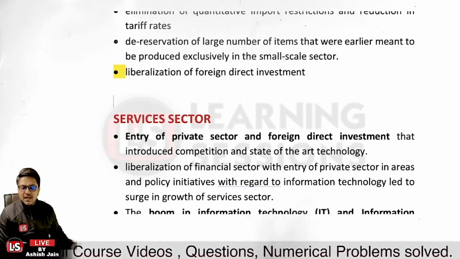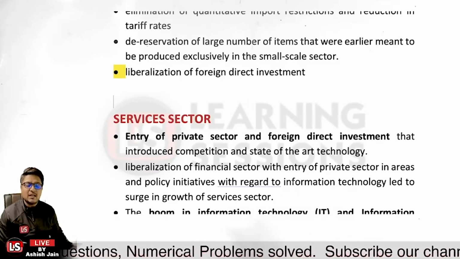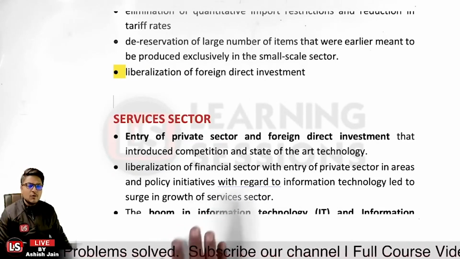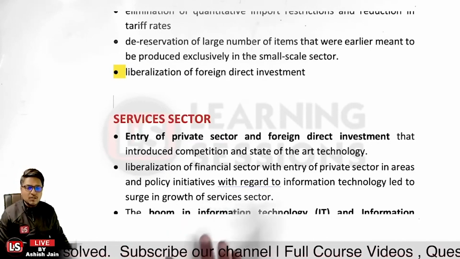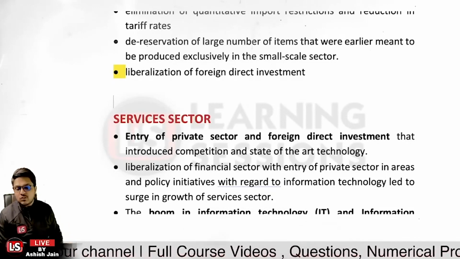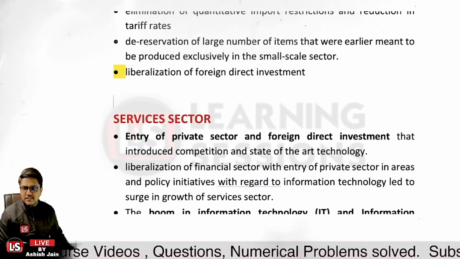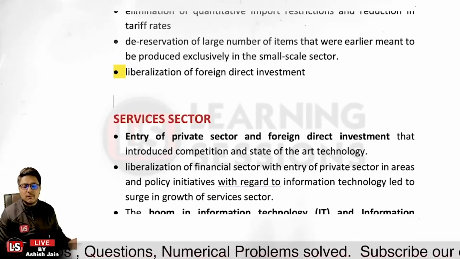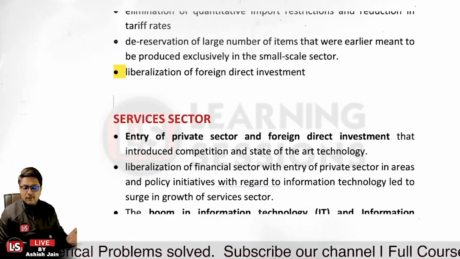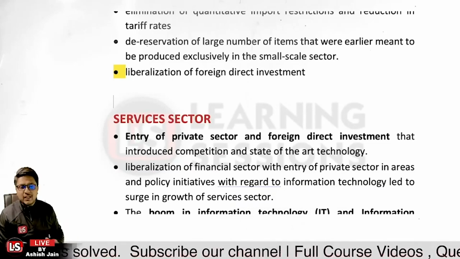Okay, and further that gave a sense of knowledge to the other banks, that is the PSBs, that they also want to provide the same level of services to their customers. Further, there was liberalization of the financial sector with entry of the private sector in the areas, and policy initiatives with regard to information technology led to a surge in the growth of the service sector. So there were two reasons behind the growth in the service sector. First, the private sector is now the main party in the service sector, and secondly, information technology is now being used in the service sector. That basically led to a huge growth in the service sector.